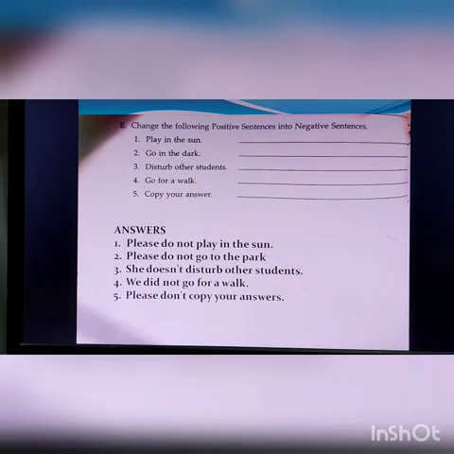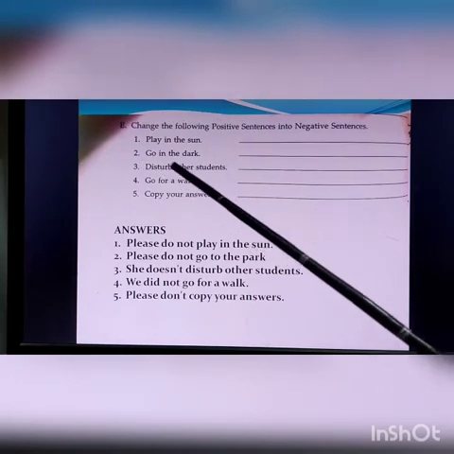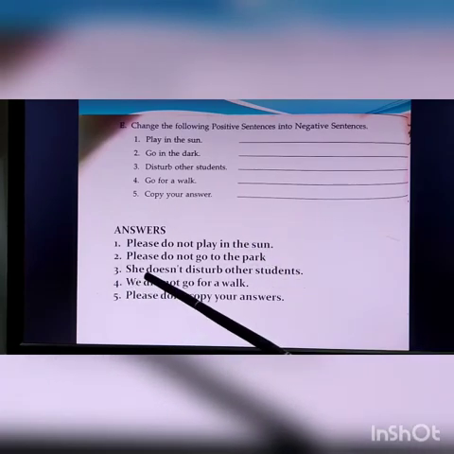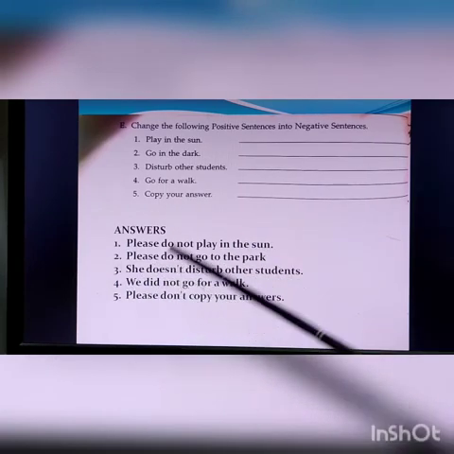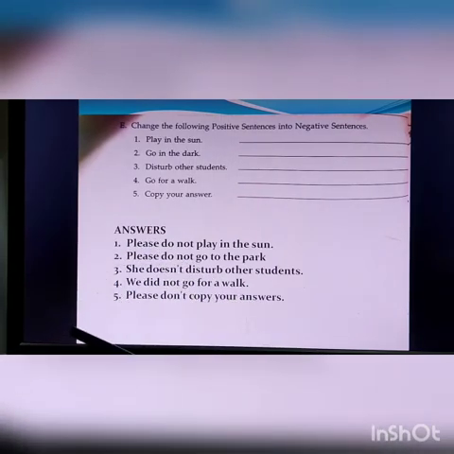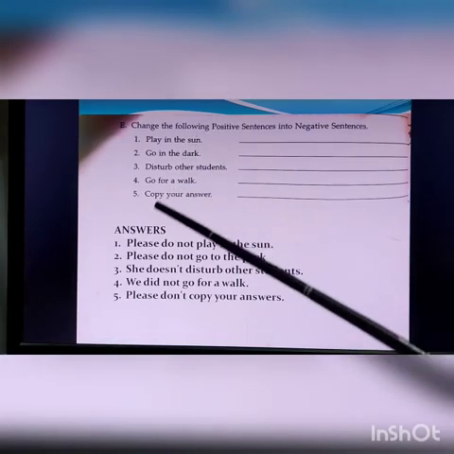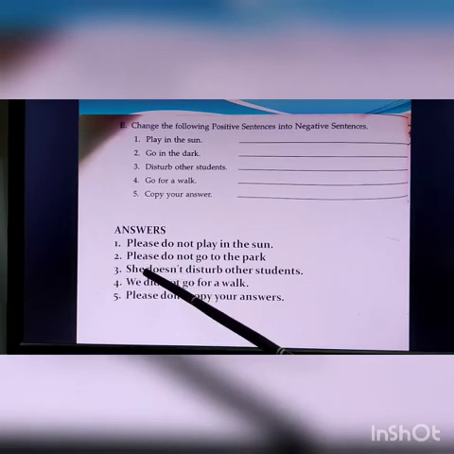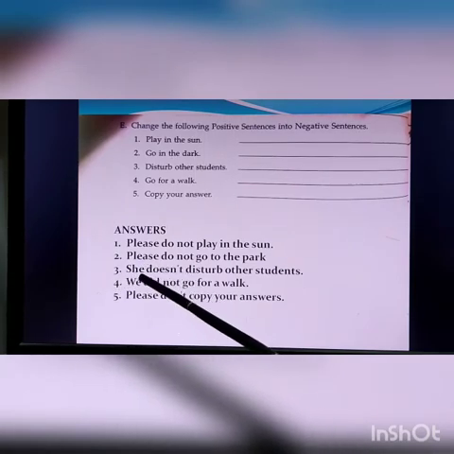Okay. Go in the dark. We can use please do not go in the dark, or we can use do not go in the dark. Or we can use any name and then do it. Okay. Disturb other students. So we can write do not disturb other students, or we can write she does not disturb other students. See, it can be used both ways depending on what subject you put. Since we do not have any subject here, you can put any subject. She can become he. Any name, if you want to put Rohan, it will be Rohan. If you want to put Seema, it will be Seema.